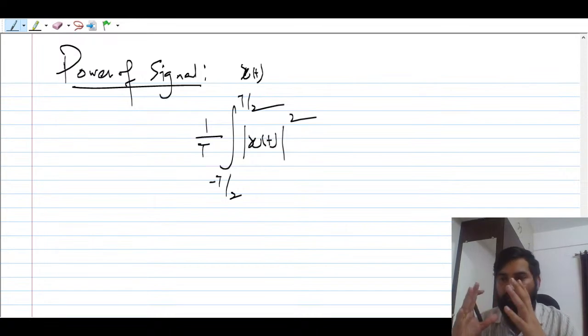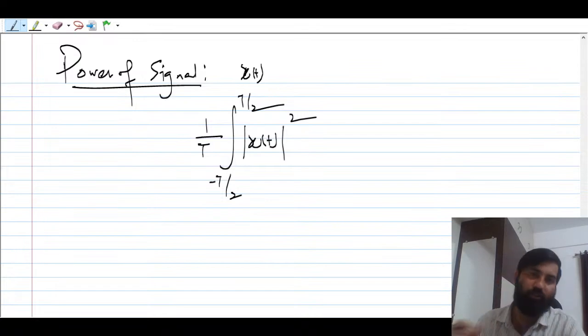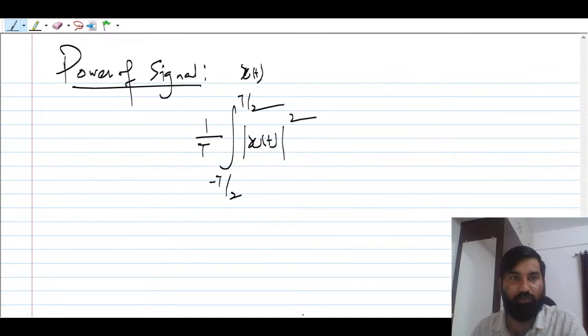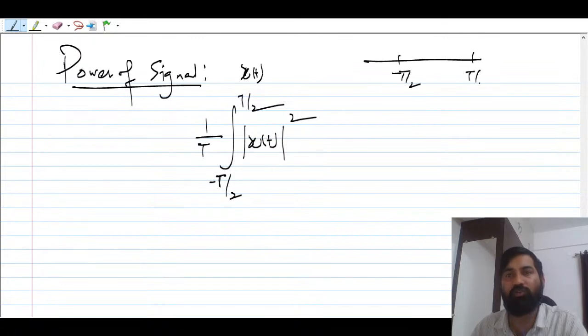You have to understand that we always compute average power. You can see in network theory we always compute average power. So this is the average power. The integration interval, you see, is from minus T/2 to T/2. We consider this for our simplicity. You can also write from 0 to T, no problem, 0 to T also you can integrate.